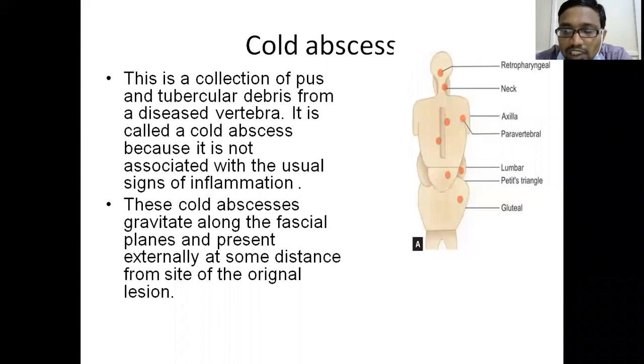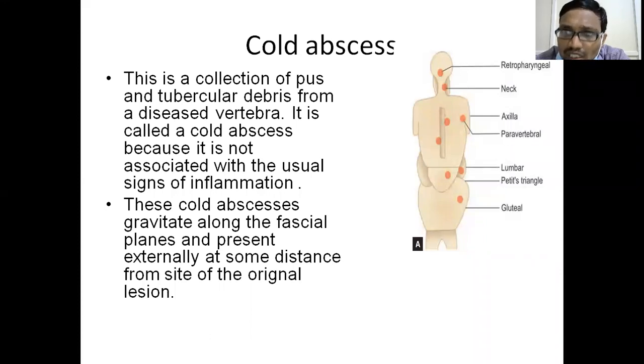Now, cervical spine, dorsal spine, lumbar spine, sacral spine: any spine can be involved in tuberculosis. Suppose the cervical spine is involved. If the body immunity is good, there will be healing by bony ankylosis and some deformity of the spine.